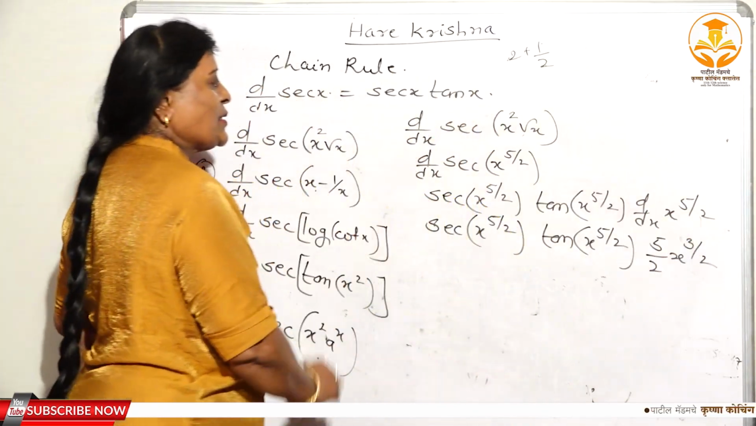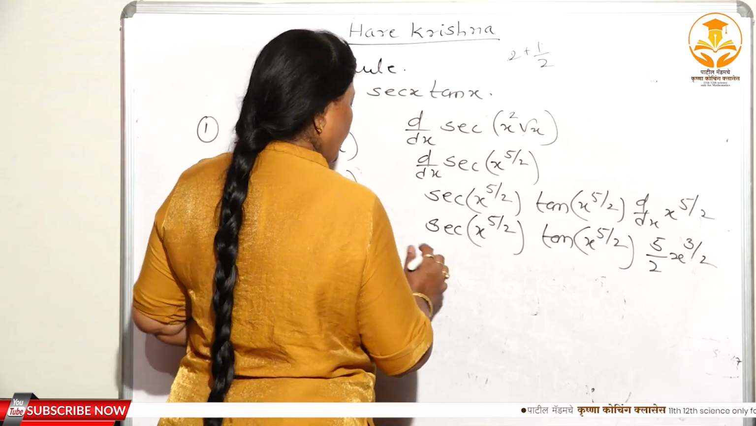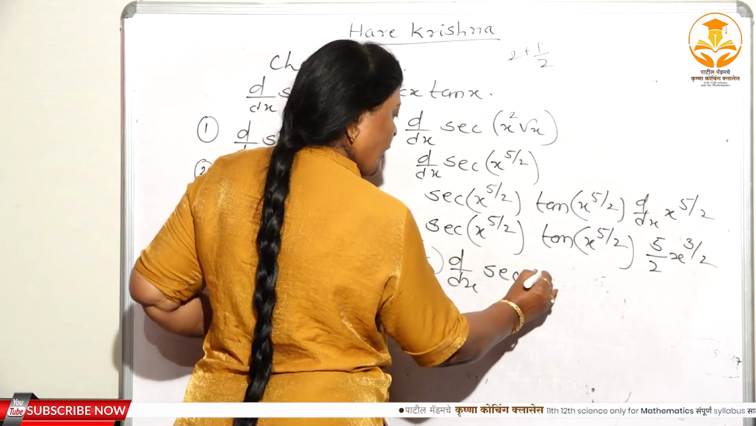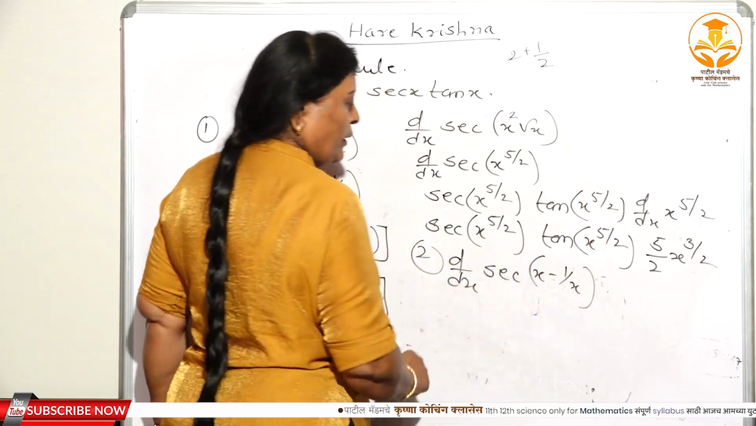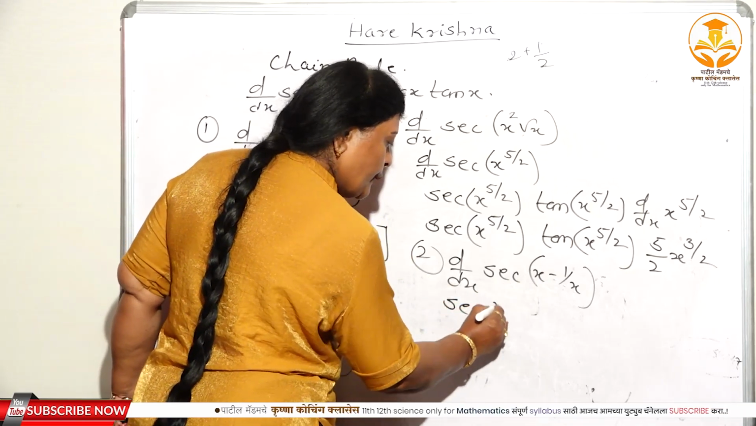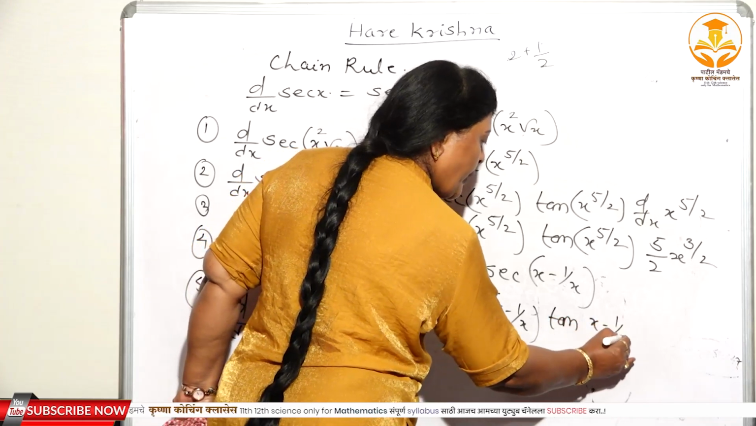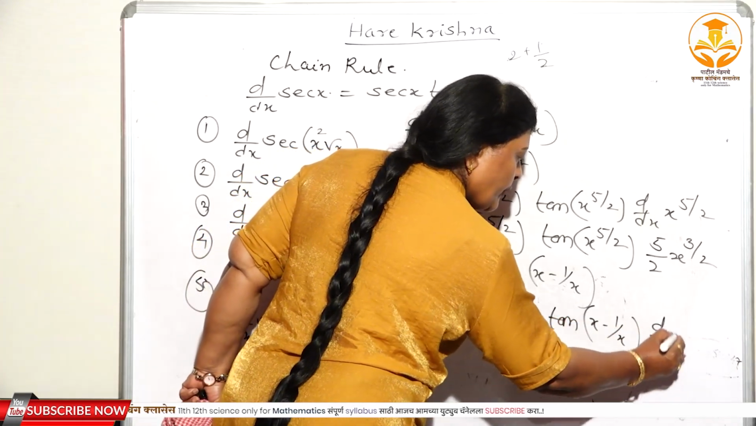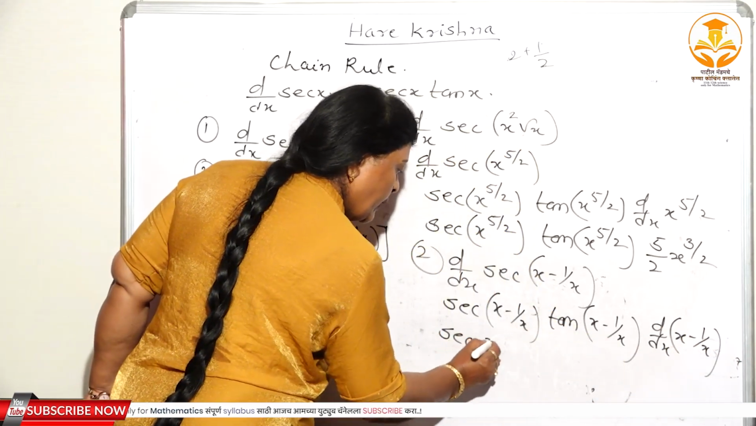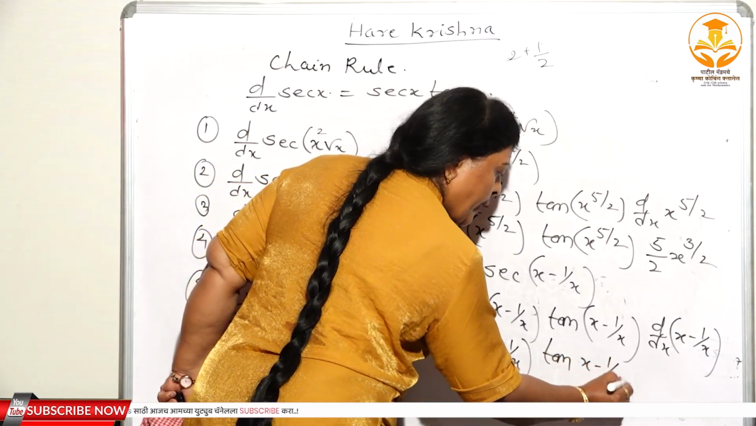Right? This is the solution of the first one. Now the solution of the second one. See, d/dx of sec of (x minus 1 by x). Again, you have to substitute this as u. The derivative of sec u is sec u into tan u: sec of (x minus 1 by x), tan of (x minus 1 by x), d/dx of (x minus 1 by x). Again sec (x minus 1 by x), tan of (x minus 1 by x).